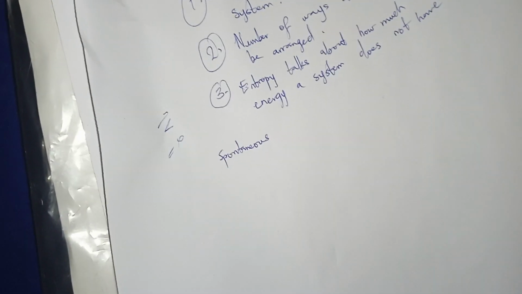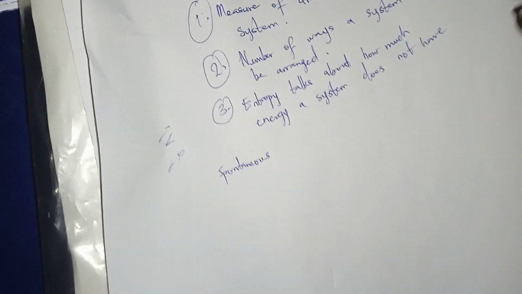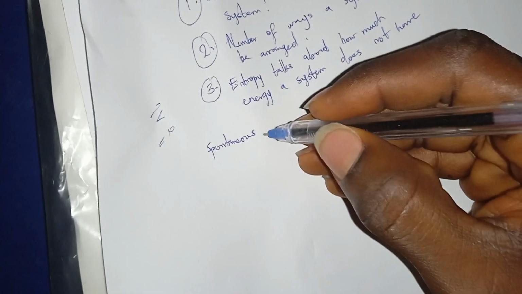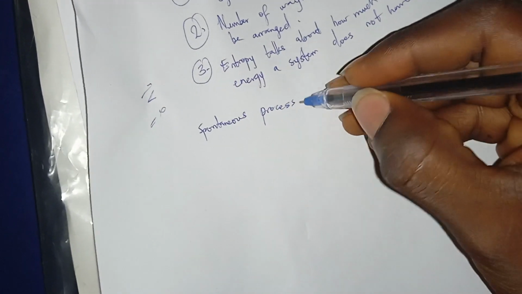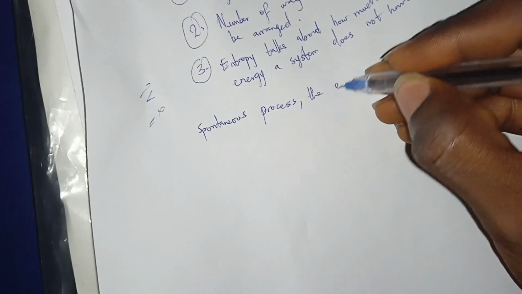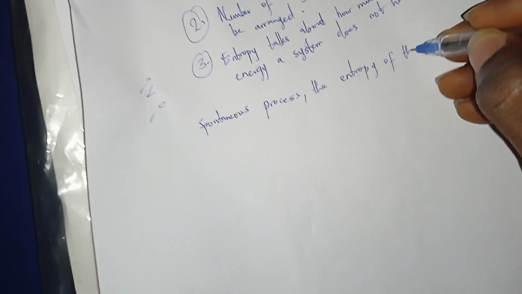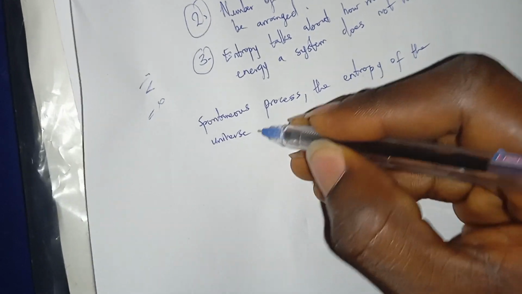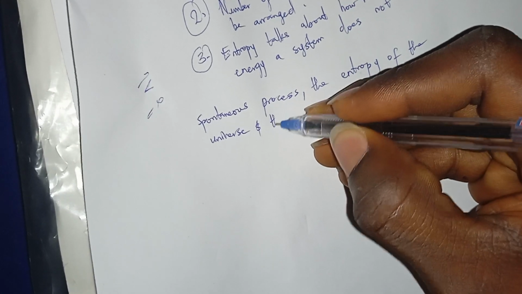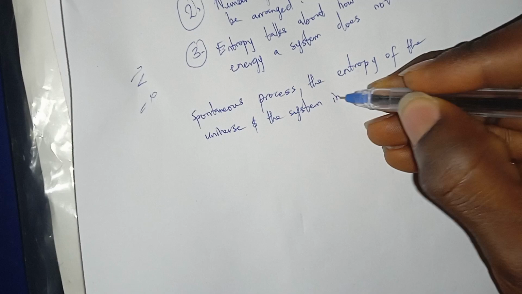So the second law is saying that for any spontaneous process, the entropy of the universe and the system increases.